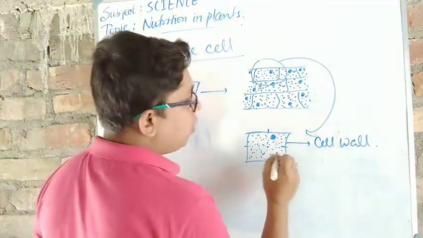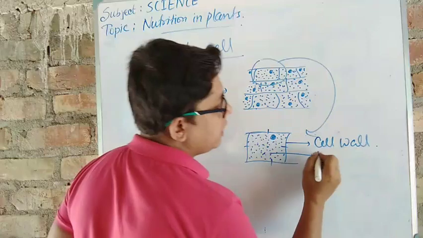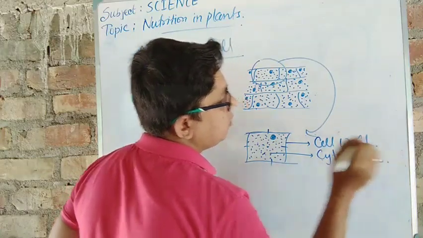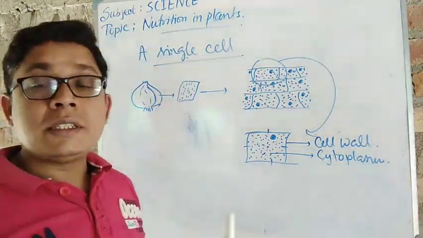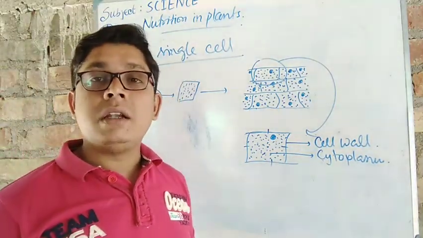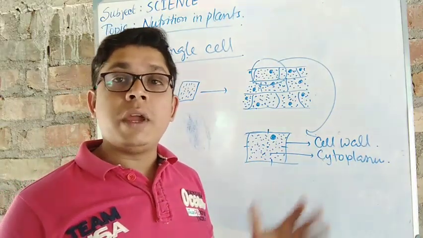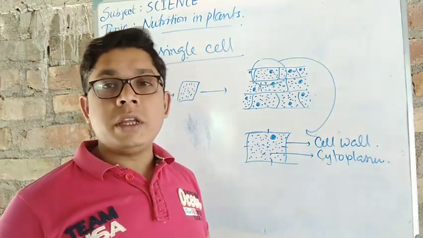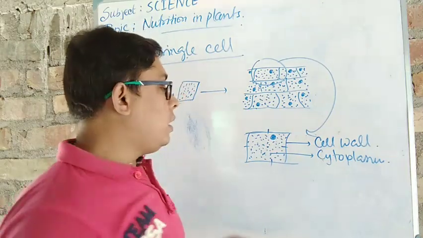Understood? Now come to the jelly based part. The jelly based, dotted part is known as cytoplasm. Okay, what is cytoplasm? The cytoplasm is present in each cell and it keeps the cell watery. To make it watery means all of the time it is watery, and the organelles cannot be dried at any time.